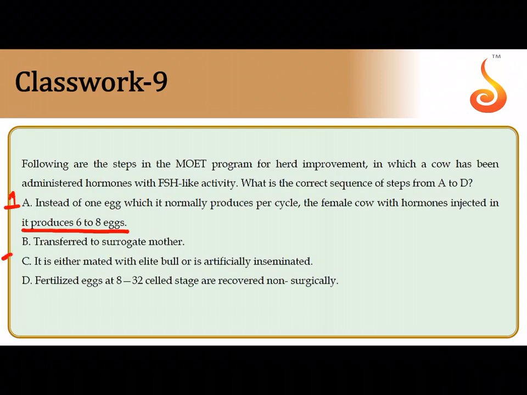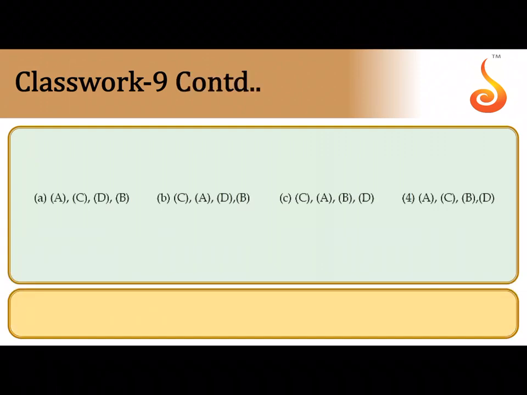After that, it is the second step where you either mate it with an elite bull or you artificially inseminate it with the semen of an elite bull, isn't it? After that comes the third step. Once you have obtained the fertilized eggs, you are allowing the eggs to develop into 8 to 32 cell stage, and then you will scoop these embryos out non-surgically, and the last step is where you transfer them into the surrogate mothers. So the correct sequence is A is the first step, after that is C, after that is D, and after that is B. So A, C, D, B, which is option 1 in the given options.